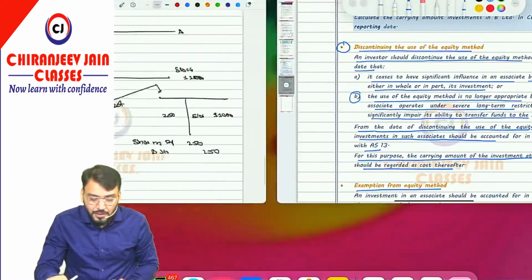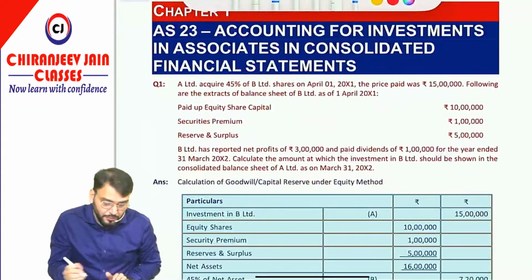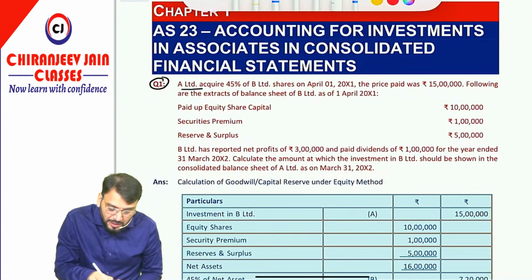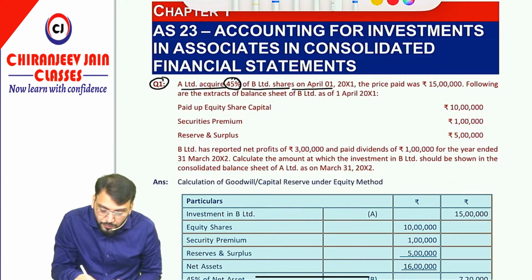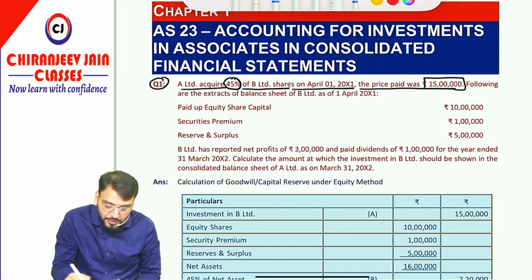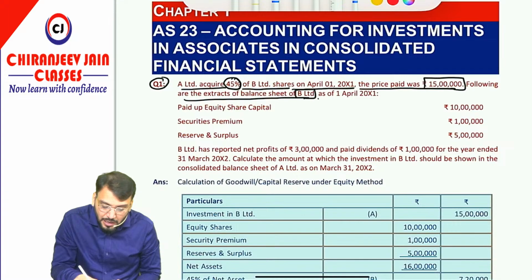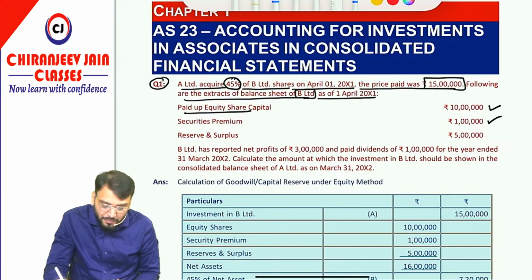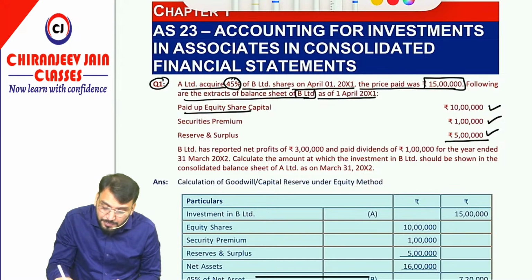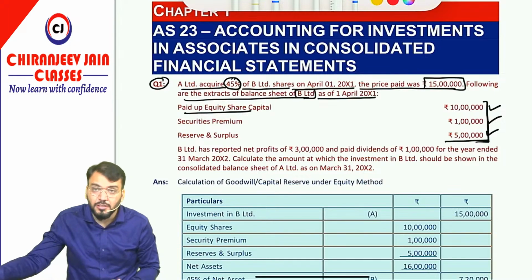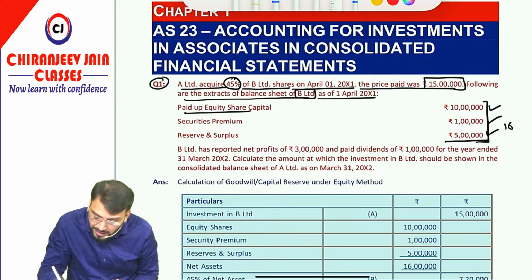Now let us come to some questions. First, question number 1. A Limited acquired 45% of B Limited's shares on 1st April 2001. The price paid was 15 lakh. This becomes the cost price. Following is an extract of the balance sheet of B Limited. B Limited is an associate as on 1st April 2001. Paid up equity share capital 10 lakh, securities premium 1 lakh and reserves and surplus. So again this becomes the net asset on the date of acquisition. So net asset is 16 lakh on the date of acquisition.